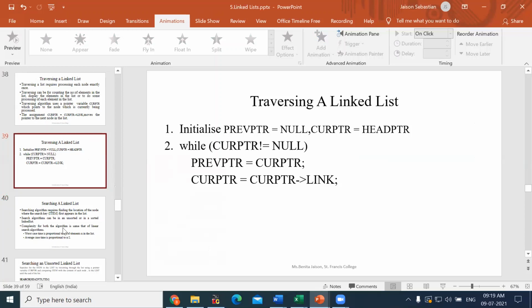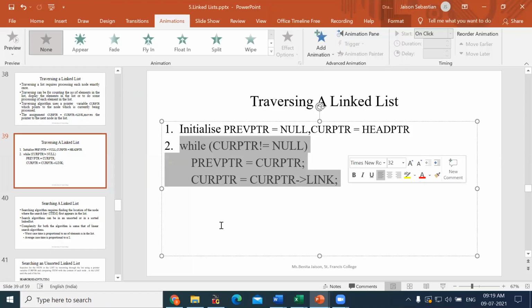I was keeping all those similar algorithms together. Creation and insertion are almost the same, no? That's why we have used traversing many times in both algorithms, insertion also, creation also. So it is just initialization of the pointers, and